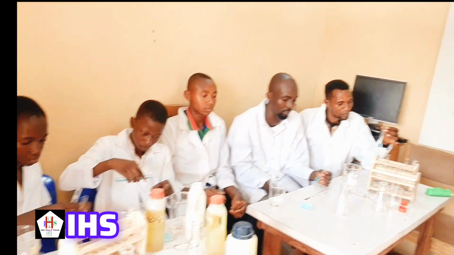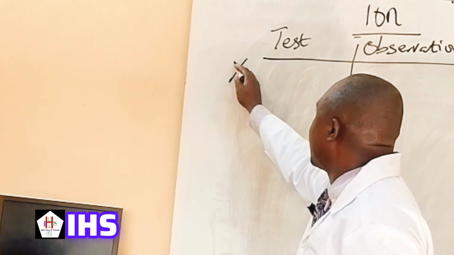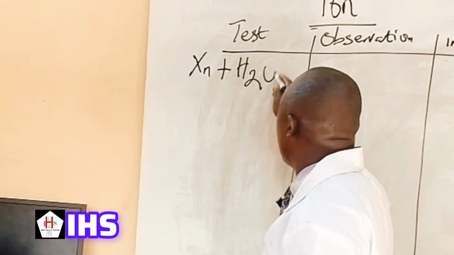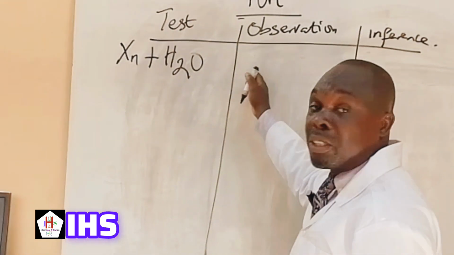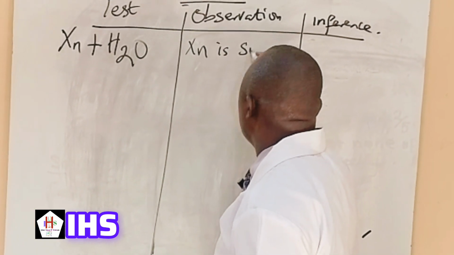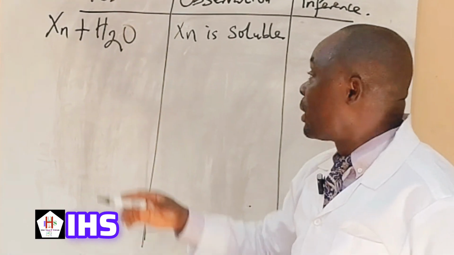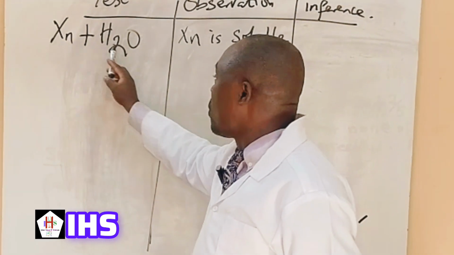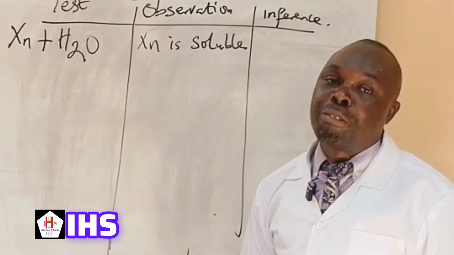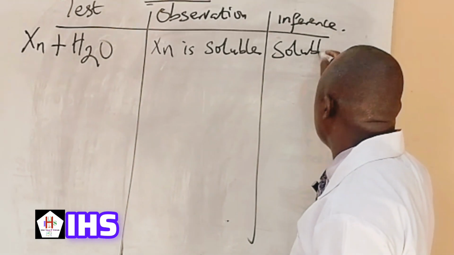Here we call the sample we collected XN. XN plus water: when we added water in it, we saw that the sample dissolves in water. So we say XN is soluble. That's how we write it in science when we're analyzing. That thing we collected, let us call it XN, and this water is the water we added. We saw that it dissolves in water, so we now say soluble salt present.